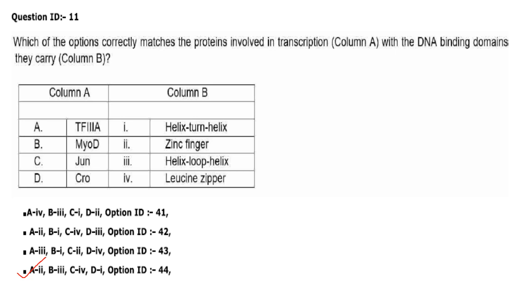Then next one. Which of the following options correctly matches the proteins involved in transcription, that is column A, with the DNA binding domains they carry, column B? So TF3A, it has zinc finger motif. A2, Myo-D is having helix loop helix, JUN is leucine zipper and CRO is helix turn helix. So the option here which is correct is option ID 44. Fourth option. A2, B3, C4, D1.